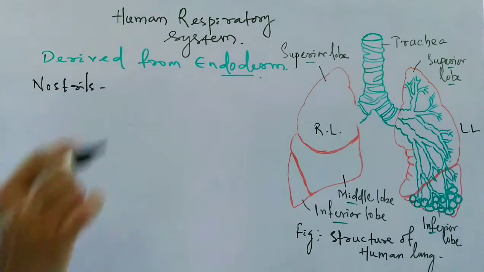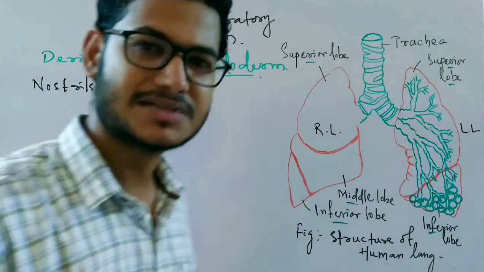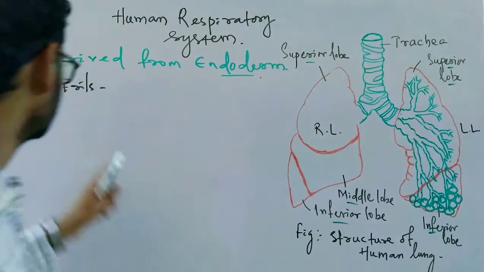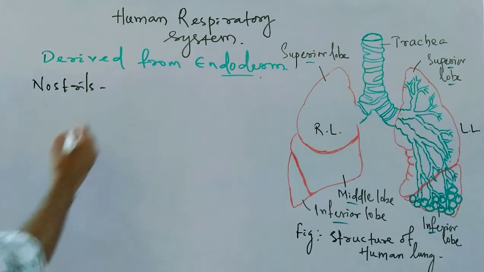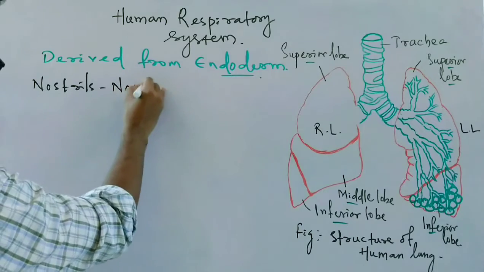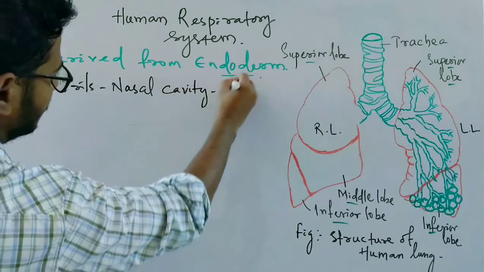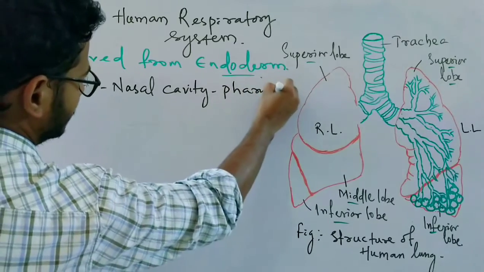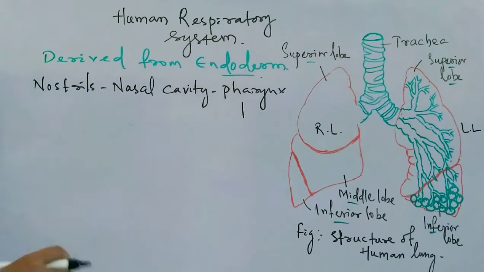Okay, so it starts from the nostrils, the first part, that is the external nose. It is the only part of the respiratory system which is seen. So nostrils are the opening of the nose, and after the nostril it is the nasal cavity, then the pharynx, and after the pharynx it will go to the larynx.